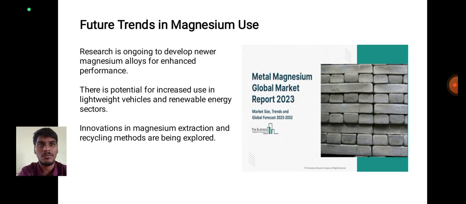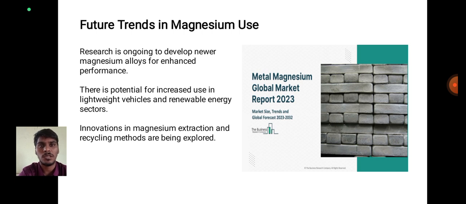Future trends in magnesium use. See the picture of metal magnesium. The global market report for 2023, market size, trends and global forecast 2023 to 2032, shows an increase. Research is ongoing to develop newer magnesium alloys for enhanced performance.